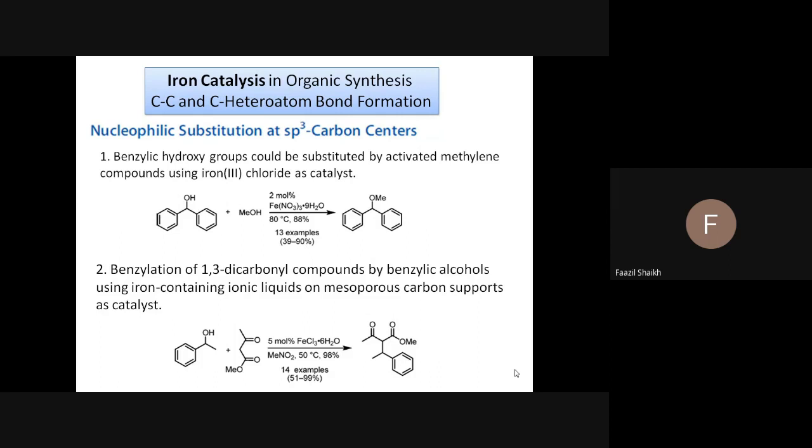These reactions may involve the formation of carbon carbon bond, carbon nitrogen bond, and carbon oxygen bond, and other heteroatoms also. We will see in this lecture how iron can be used for the synthesis of various carbon carbon bonds in the different products and carbon heteroatom bonds. The first reaction is what? This is a reaction at sp3 carbon.